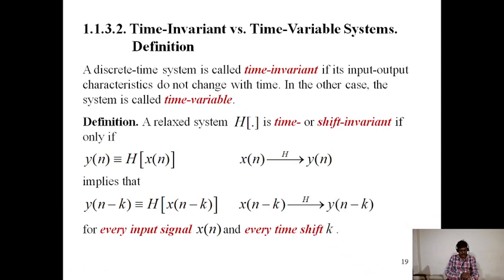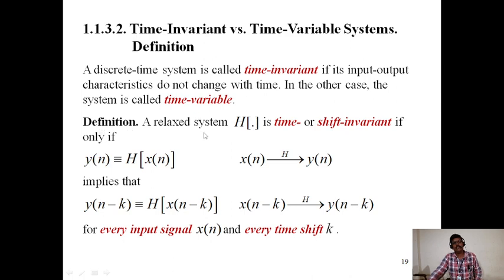Time invariant versus time variable systems. The discrete time system is called time invariant if its input output characteristics do not change with time. In the other case, the system is called time variable.